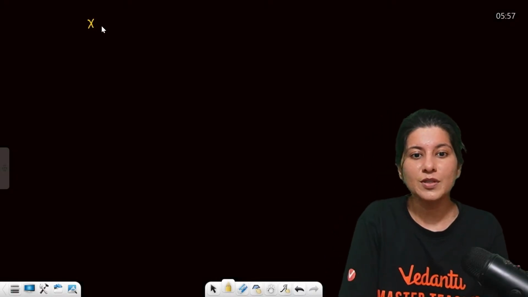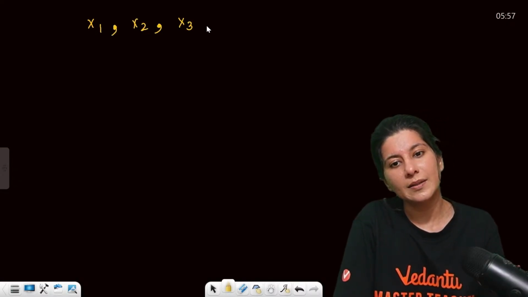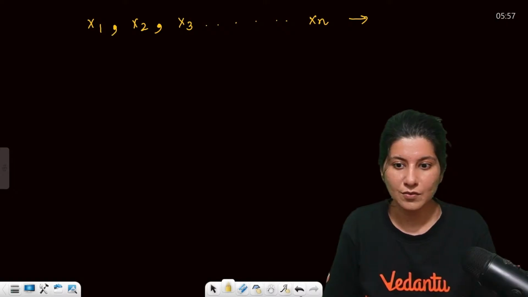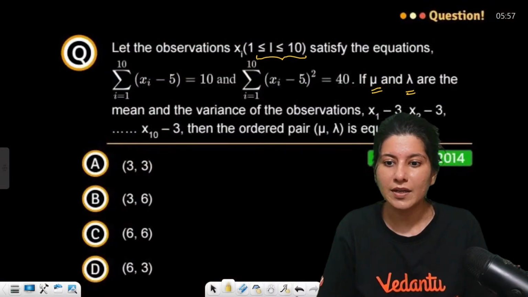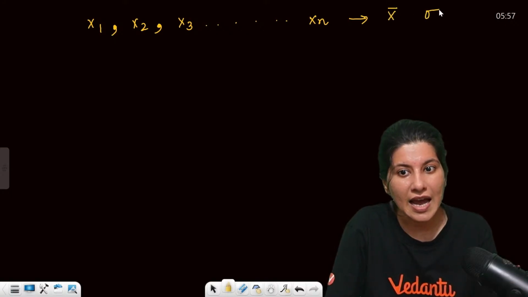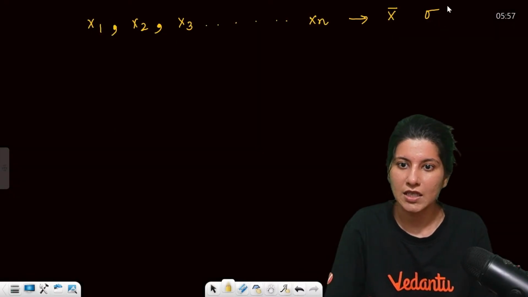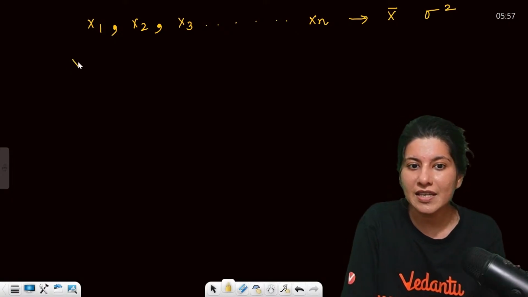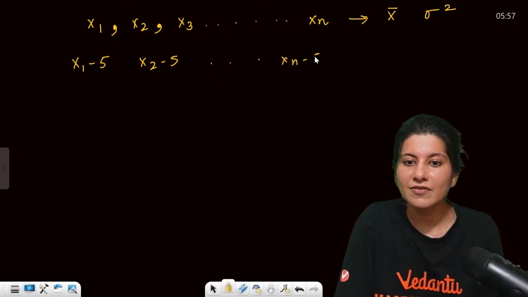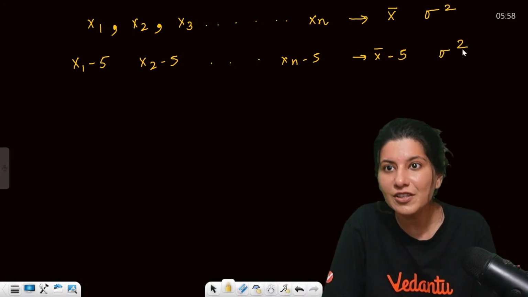Suppose you have observations x1, x2, x3 all the way up to xn. They are asking about mu comma lambda, which have x bar as the mean and sigma as the standard deviation. They are talking about mean and variance, sorry, sigma square. Then if your observations are x1 minus 5, x2 minus 5, xn minus 5, then obviously your mean will become x bar minus 5, but the standard deviation will not change.